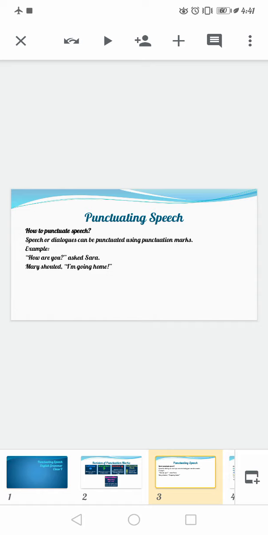Speech or dialogues can be punctuated using the punctuation marks which we have just read. For example, "How are you?" asked Sarah. Mary shouted, "I am going home." Now, see, there are two different ways. The first way is in which the dialogue inside the inverted commas is written before, and the person who is saying it is written after. The second way is that the person who is saying it is written first, and the dialogue that person is saying is written later on.